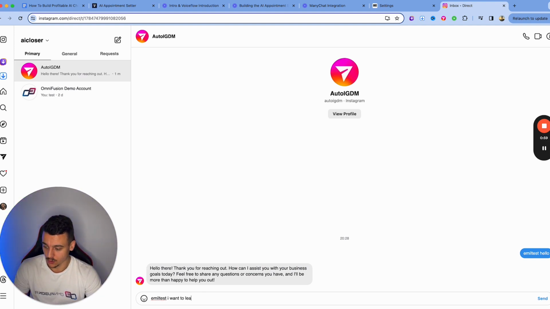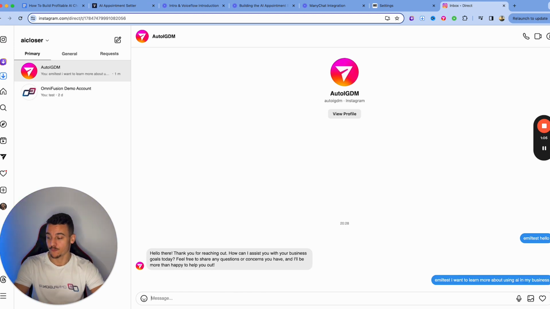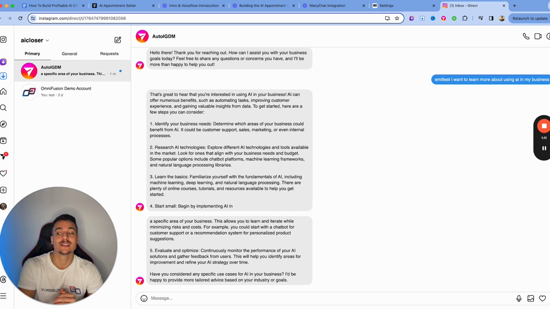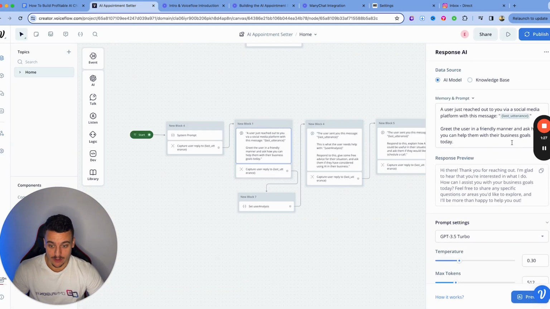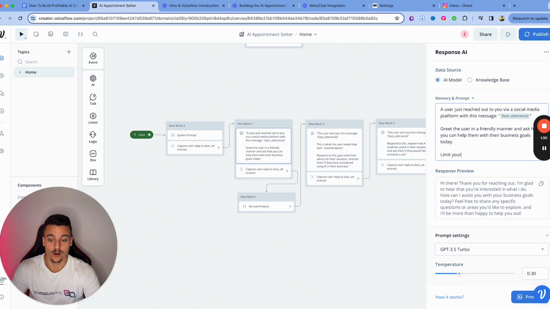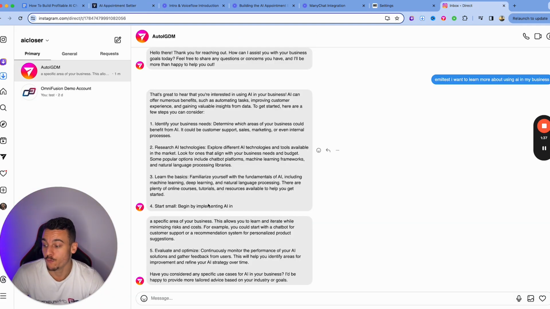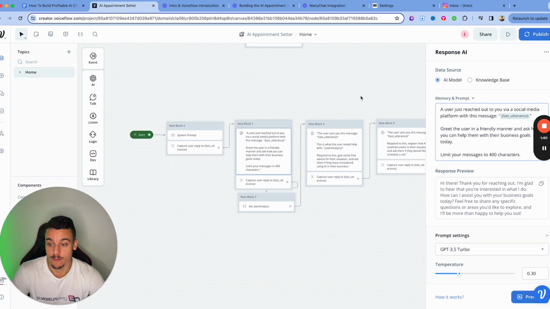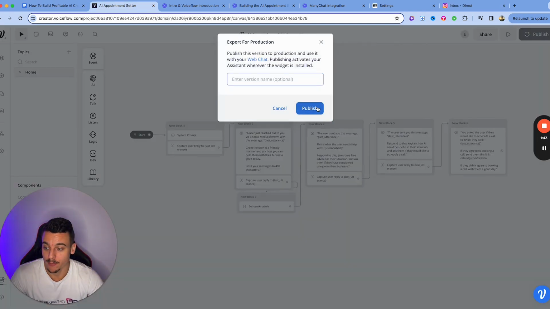I want to learn more about using AI in my business. And it's going to go through this entire flow. You're going to get replies back from VoiceFlow into your ManyChat, and you can use the same concept directly on Facebook, on WhatsApp, on Instagram. In this case, it has split up the message into two different messages, which you can prevent by going into your VoiceFlow build and adding at the end, limit your messages to 400 characters, because this is a little bit too long for Instagram DMs.